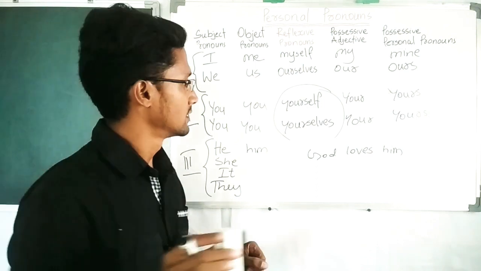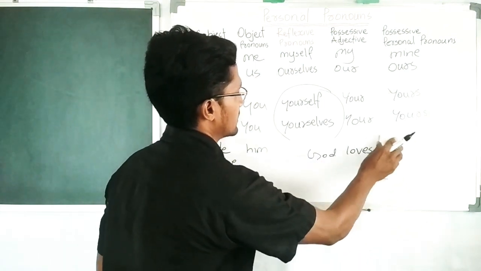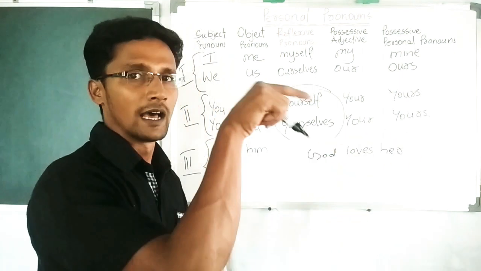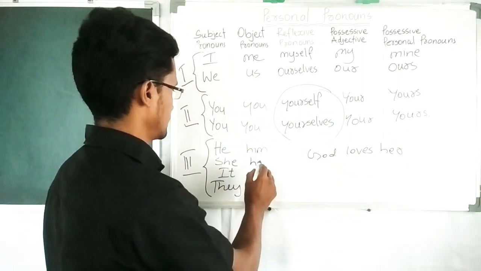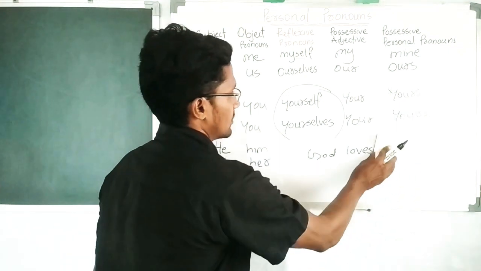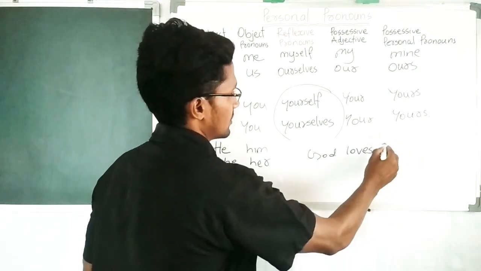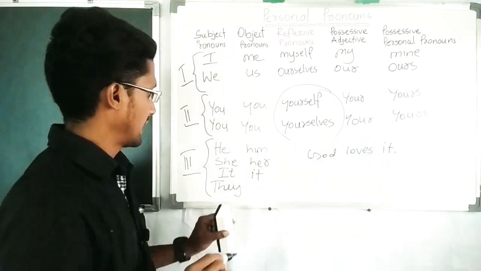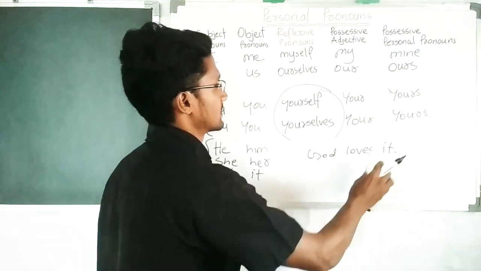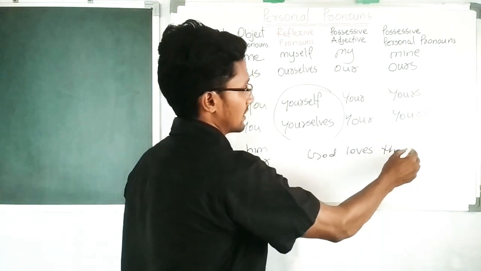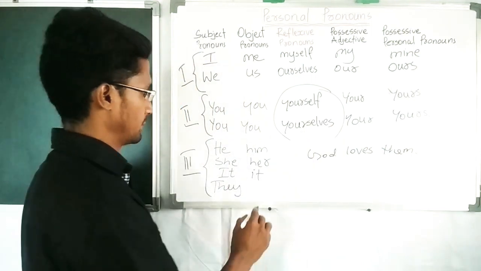If it is she, we have to say God loves her. If it is a thing or an animal, God loves it. And they, plural for third person, God loves them.